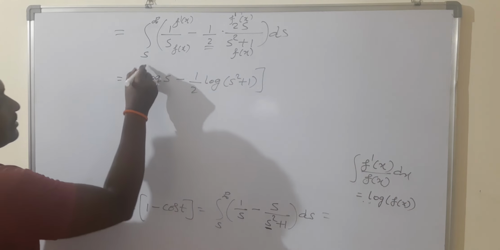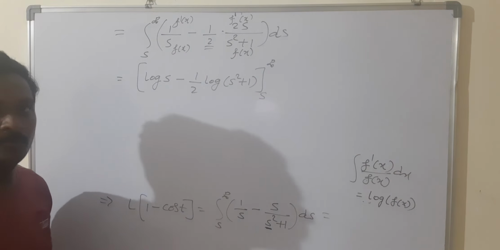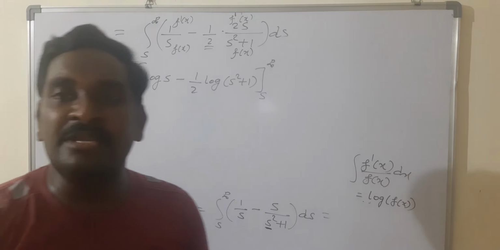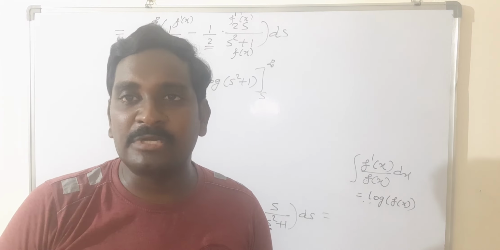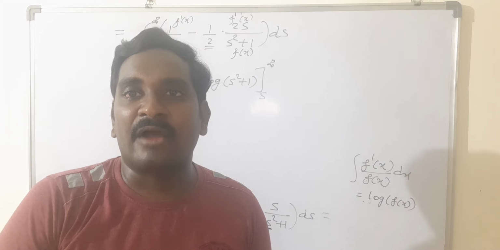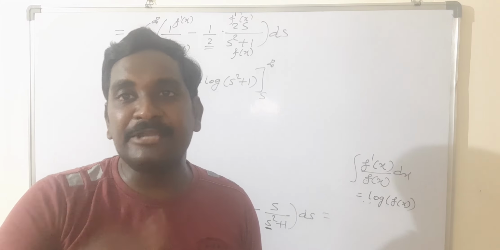Integration is completed. So we have to apply upper limit minus lower limit. After the completion of integration in the concept of definite integration, we should apply the limits. First we apply the upper limit. After that we apply the lower limit. In between them you should put the negative sign.